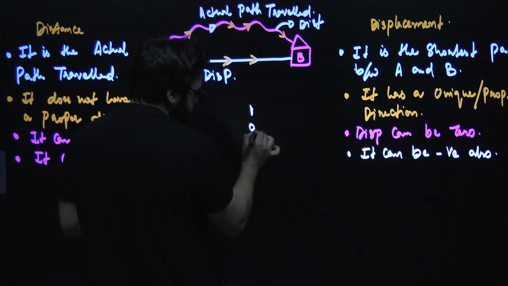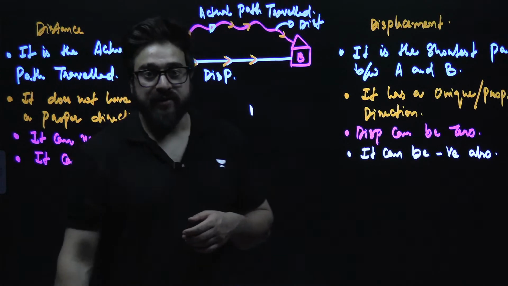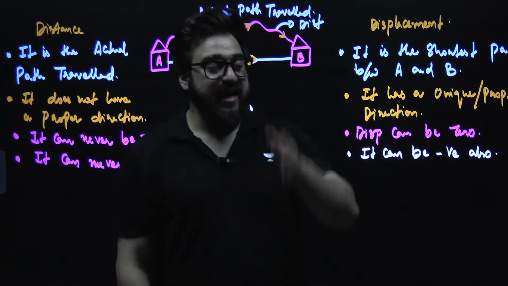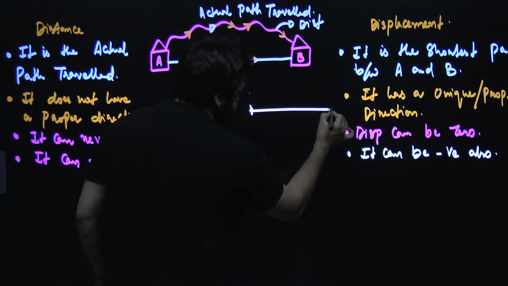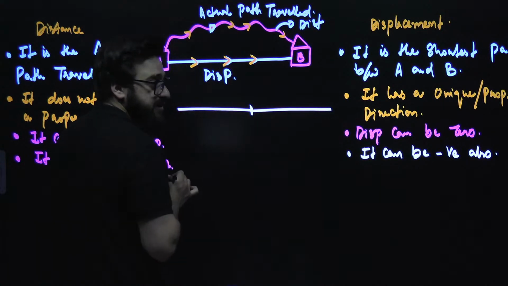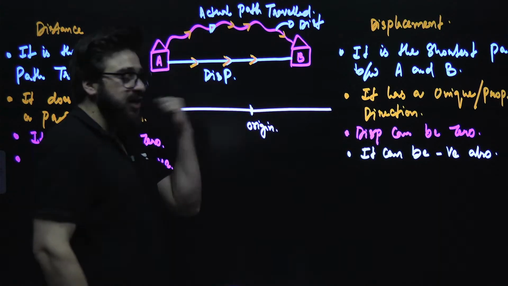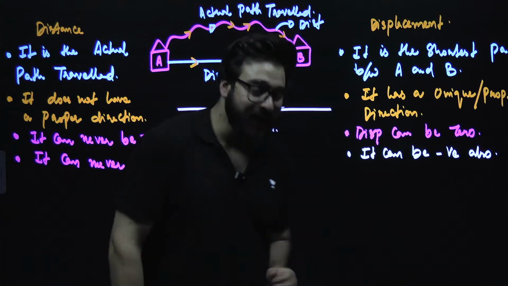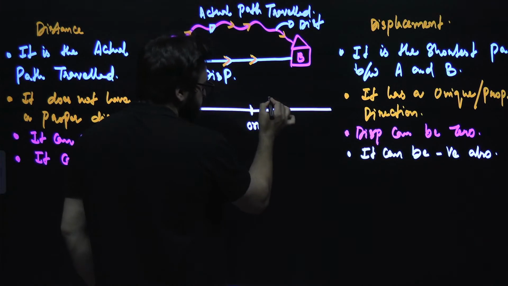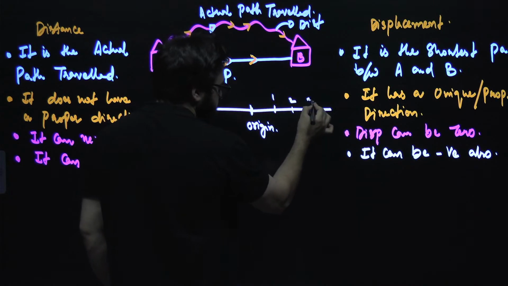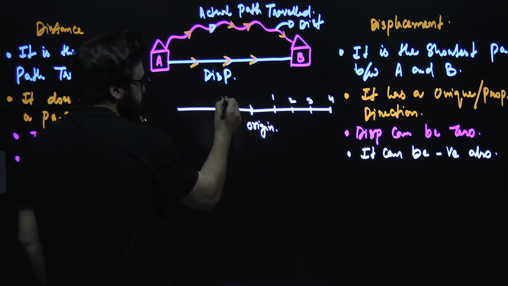Like my dear friends, let's suppose I say this is the origin. Okay, 0, 0. I hope you might have seen the graph, x-axis, y-axis. And if I say, sir, from here it is plus x, from here it is minus x. So this is basically the origin. If I consider the origin as frame of reference, let's suppose I am considering the origin as frame of reference. Guys, see, here value, this is 1, this is 2, this is 3, and this is, let's suppose, 4. And from left side of the origin, we say, sir, this is minus 1.